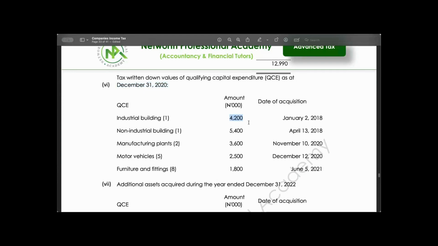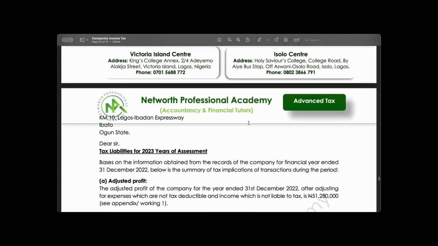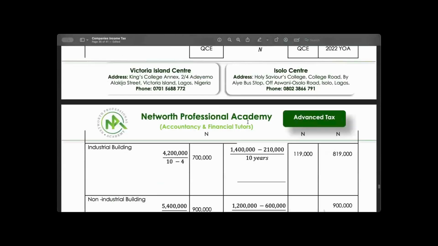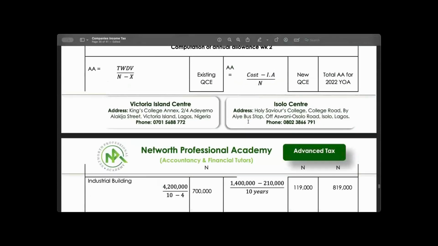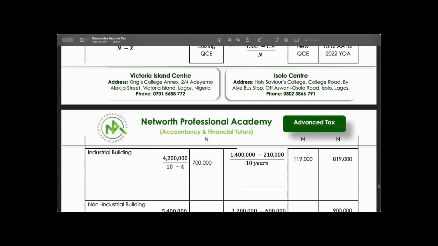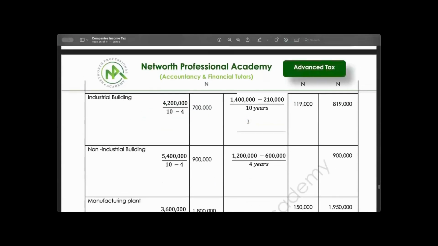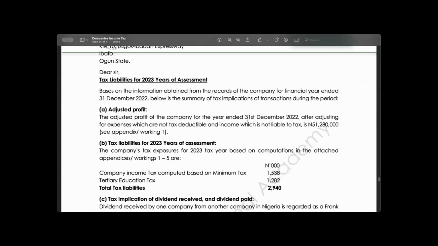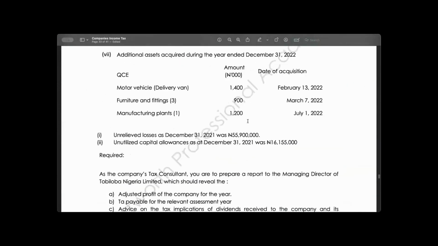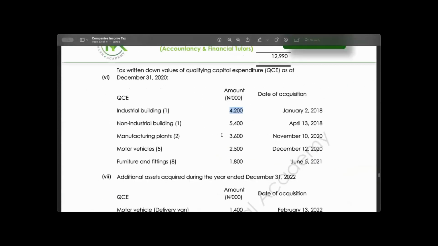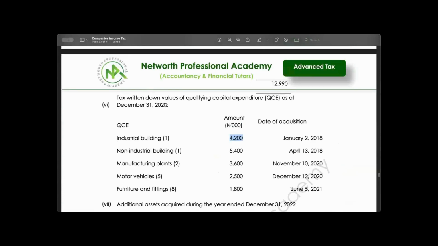So that means we are going to divide this up by 7. So we divide it by 7, but that is as at 2021, it has used in 2018, so 2019 1, 2020 2, 2021 3.